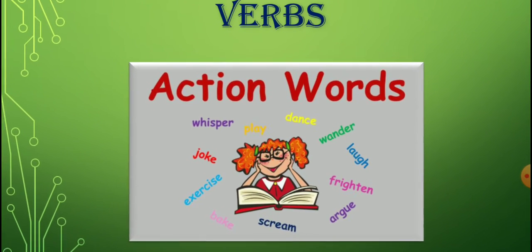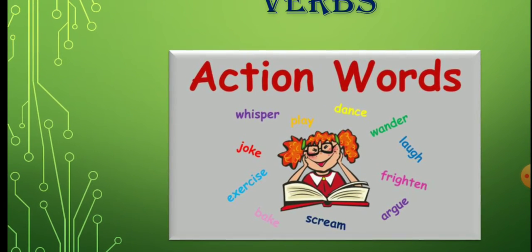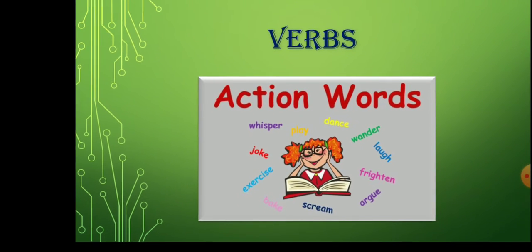You can see there are some action words written in this picture, that is whisper, joke, play, dance, laugh. These are the actions. Action of whom? Action of a subject. Subject means a person, place, or animal about whom we are talking. Like, for example, you can see in this picture there is a girl, and what is the girl doing? The girl is reading a book. So, what is her action over here? Her action is reading, and the subject is girl, because we are talking about a girl.